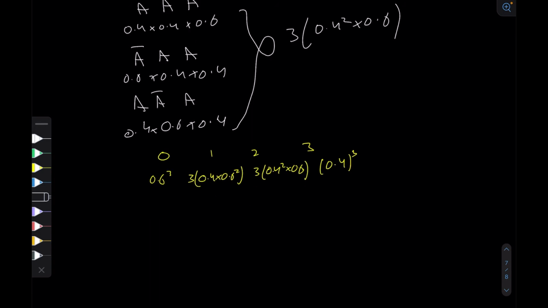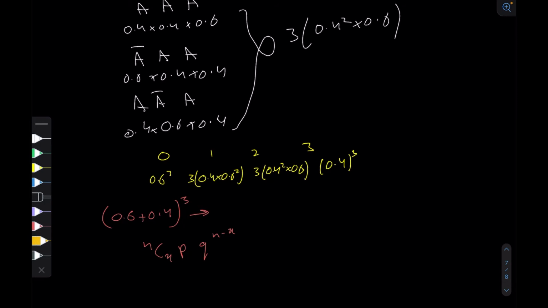So if I write this as (0.6 + 0.4) to the power 3, this is basically the expanded form of this, right? And any term in this expansion I can get by the formula nCr p^r q^(n-r). Or sorry, in this case, we would replace the r by an x, n minus x.